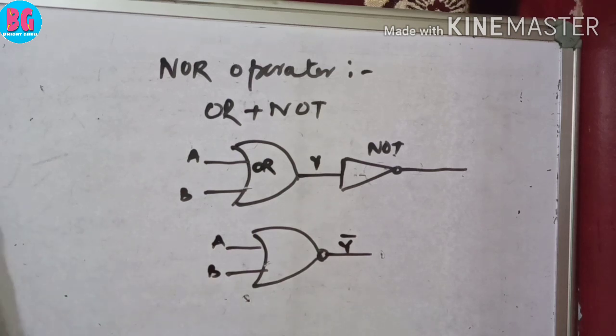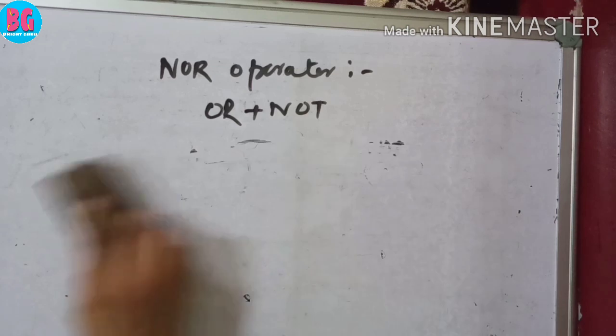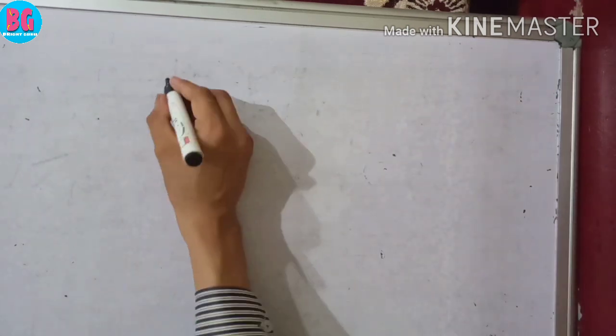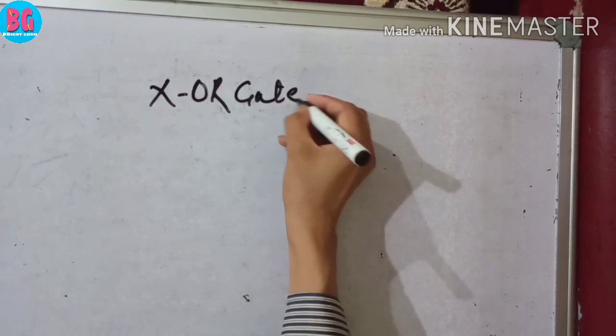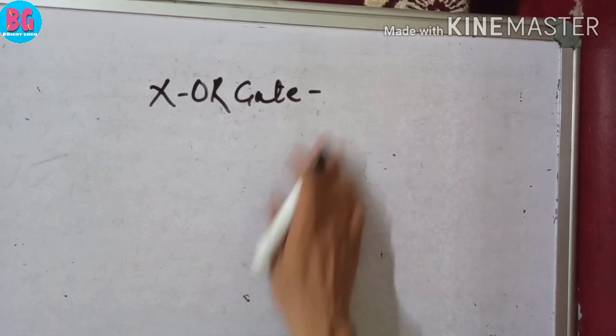And there is an exclusive gate such as XOR gate. XOR gate, or XOR operator.